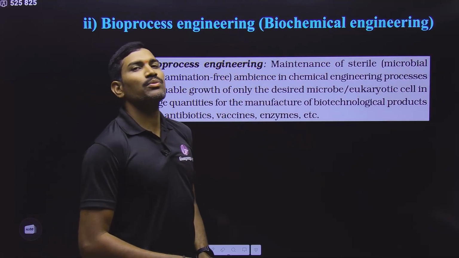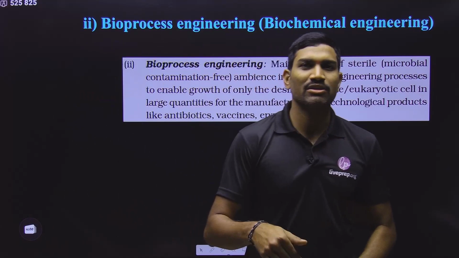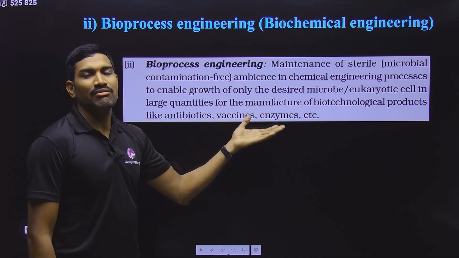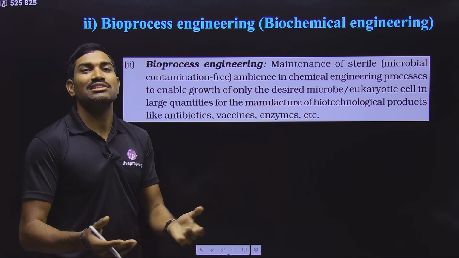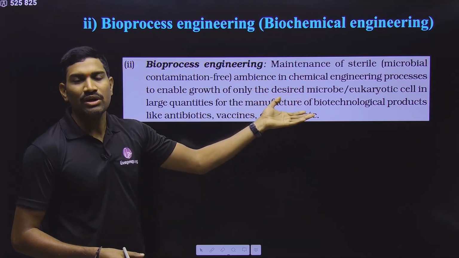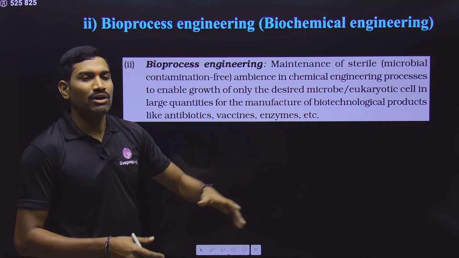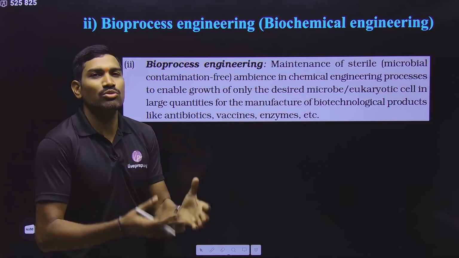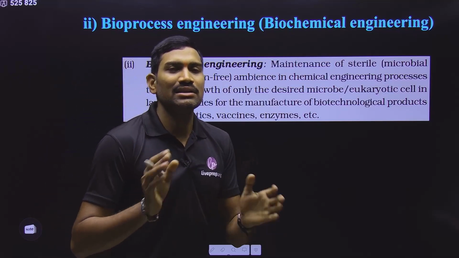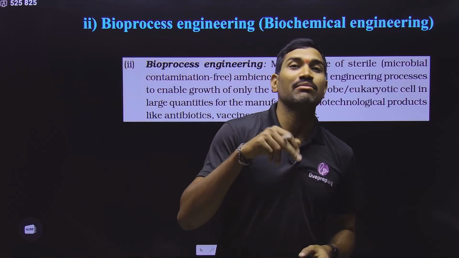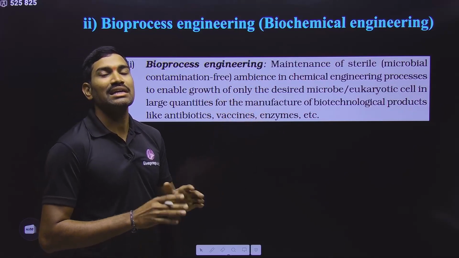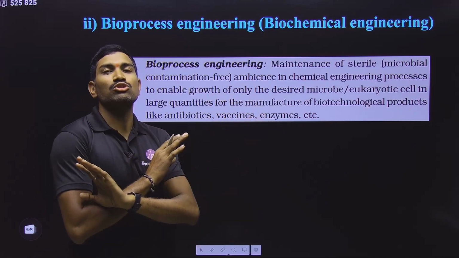And in the case of bioprocess engineering, at the end of this chapter they talk about the bioreactor. In the bioreactor, we are converting raw materials into various desired products, and there we are using some cells or microbes. Whatever cell or microbe we want to grow, only that has to grow. If other things are growing there, that is called contamination. By using bioprocess engineering, we are making it contamination free, that means there is no contamination.